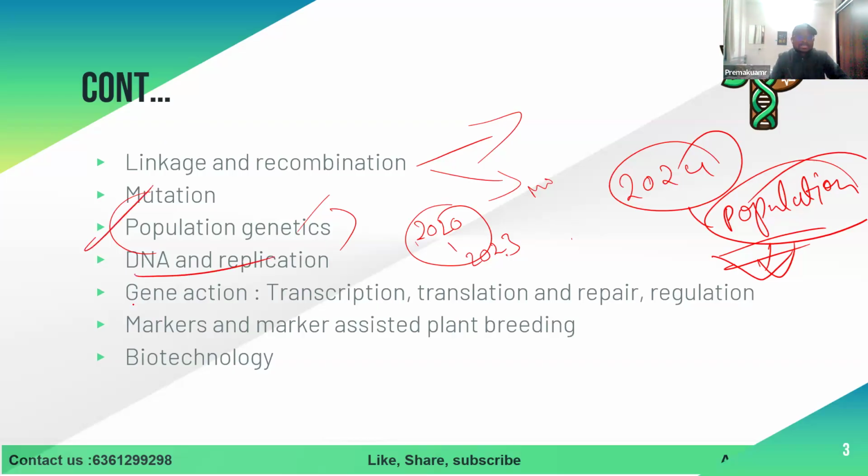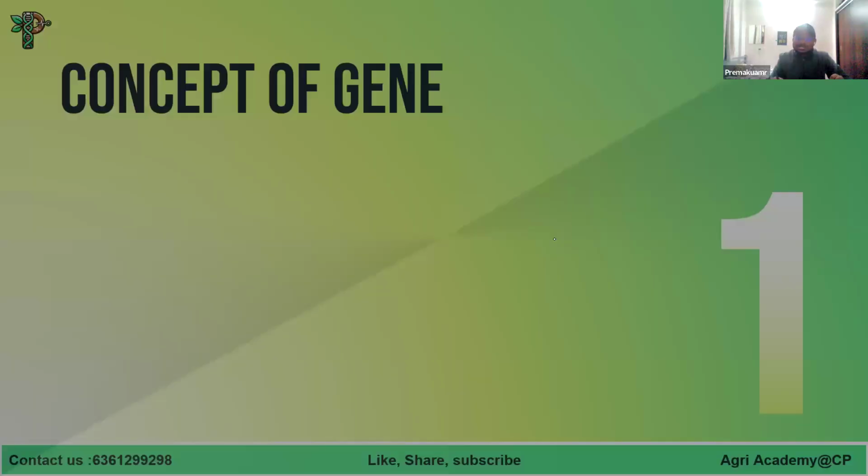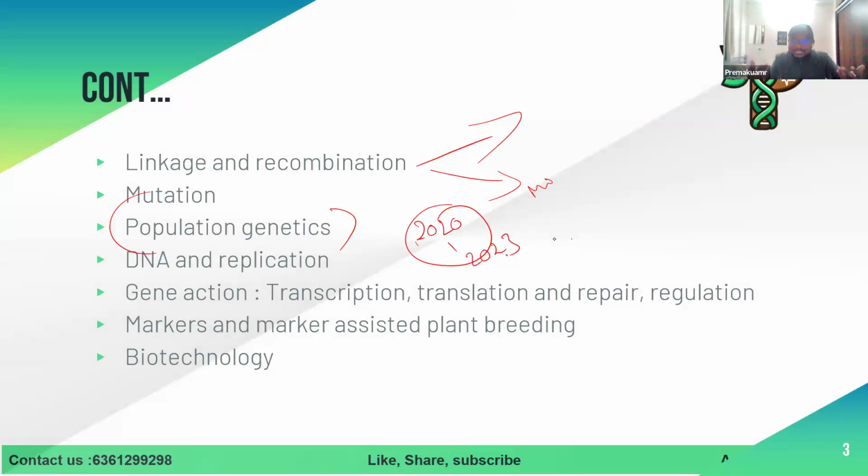And these things, DNA replication, transcription, translation, repair, regulation, I will not go into detail and I will not teach them. Either I teach or you read, it's the same. You need to buy the book. So many videos are available for life sciences, like Somish Biology and Jyoti Kumari videos. So many things are available. You prepare from there. It's not necessary to teach this. I will focus on other things which are very important.